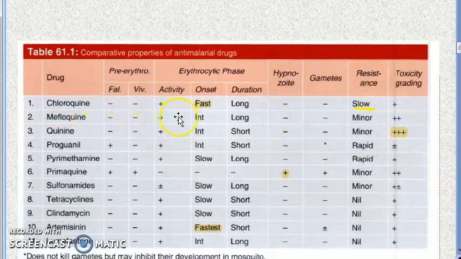Chloroquine has an effect against the erythrocytic phase of the Plasmodium. It has rapid onset and long duration of action, which is very good. It will not prevent relapse because it has no effect against hypnozoites. It does not have effect against gametes or pre-erythrocytic forms of Plasmodium. One good thing is that resistance development in Vivax is slow to chloroquine. However, most Plasmodium falciparum have developed resistance. It is toxic, but not very toxic compared to the others.